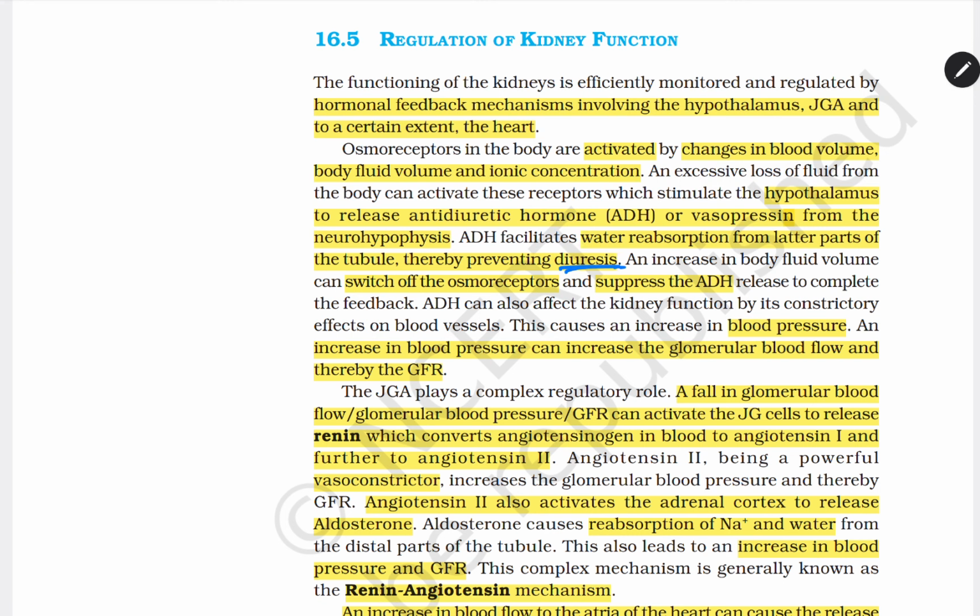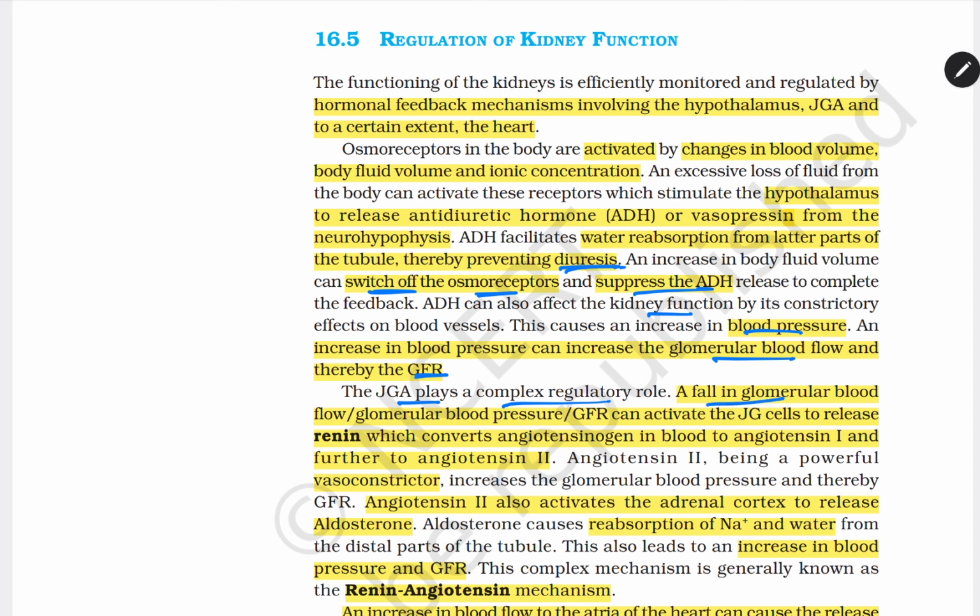Okay, diuresis. And the increase in body fluid switches on the osmoreceptors and suppresses the ADH. It also affects the kidney functions, and causes the blood pressure to increase. Increased blood pressure can increase the glomerular blood flow and thereby GFR. JGA plays a complex regulatory role.